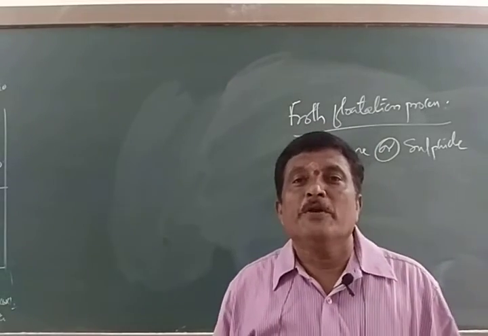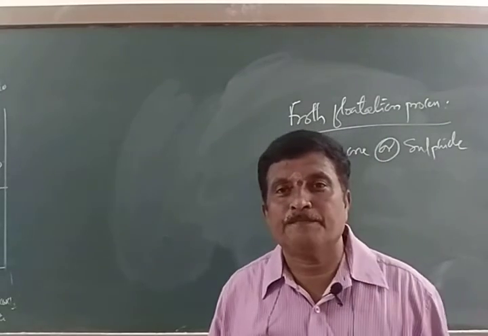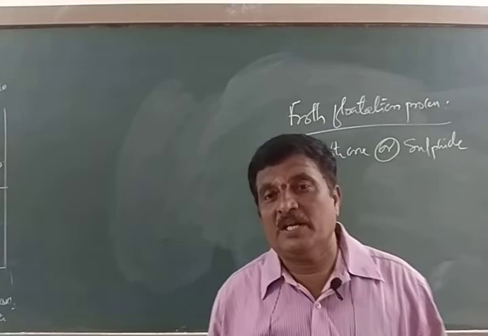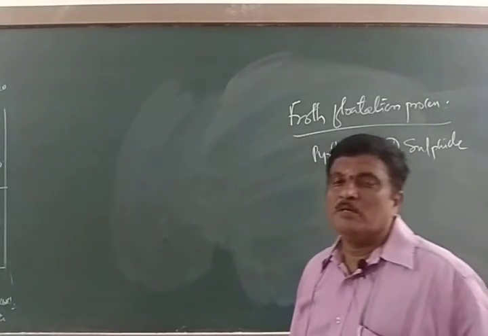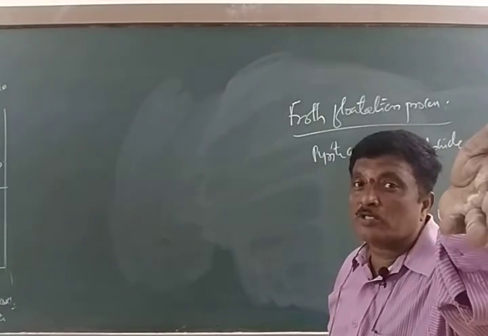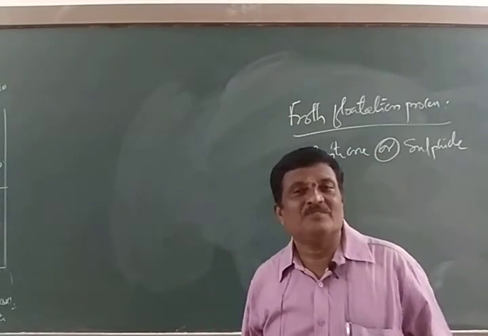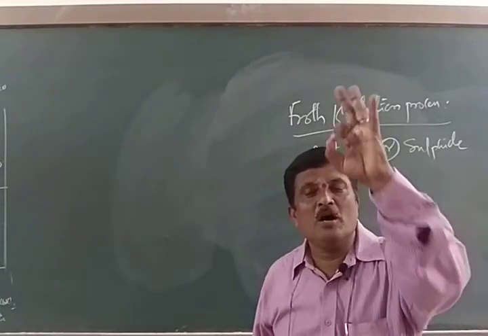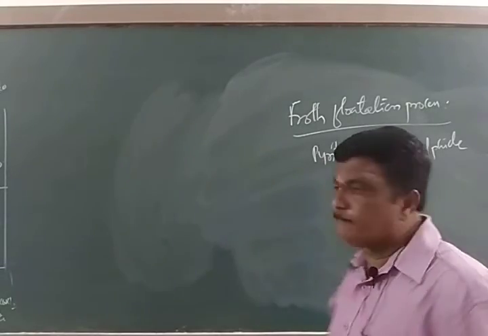Because there is a difference in the wetting capacity between the ore and oil as well as water. You all know that sulfide ores or pyrite ores have more affinity towards oil rather than water. Therefore, only pyrite ores, called sulfide ores, are concentrated by froth flotation process.